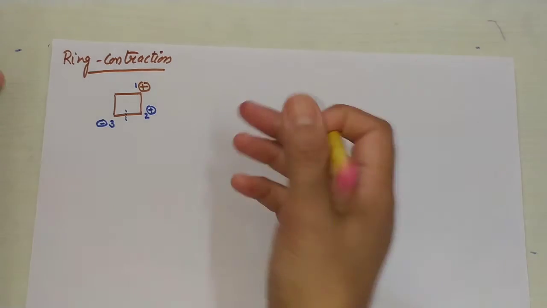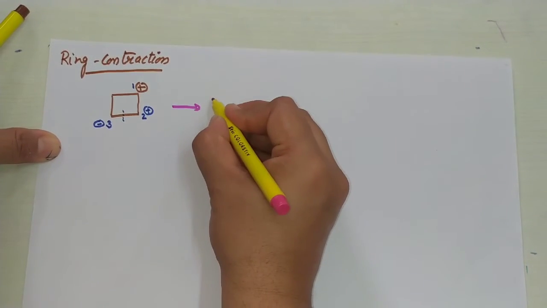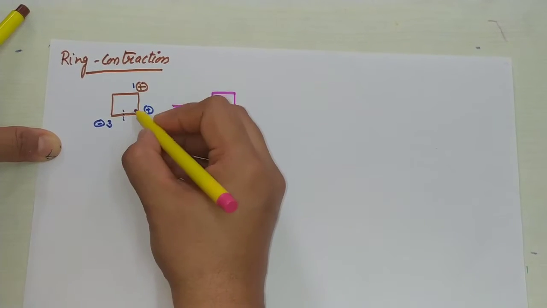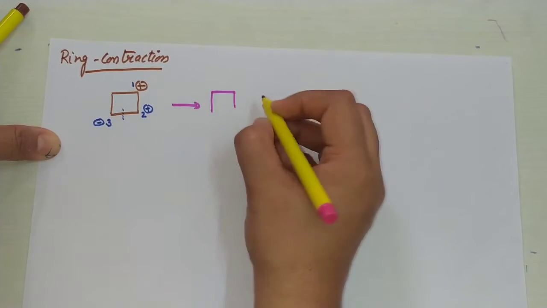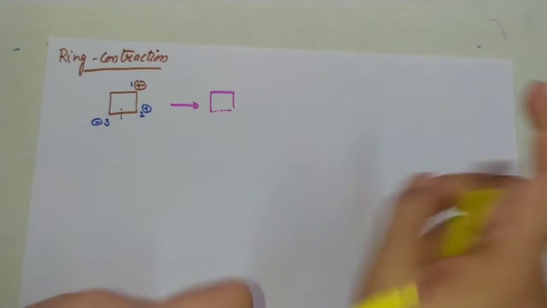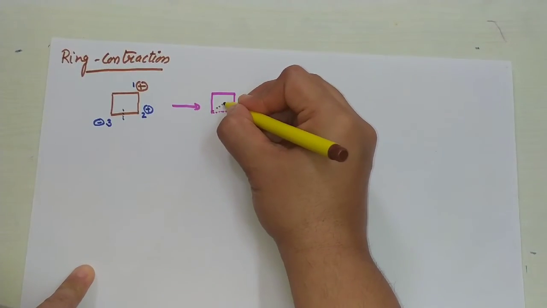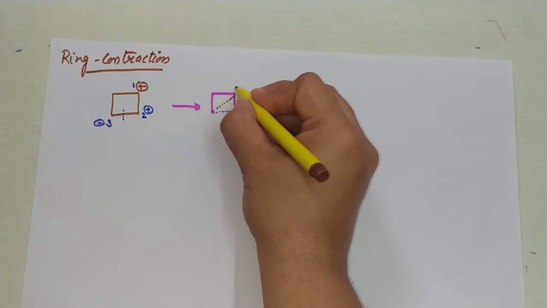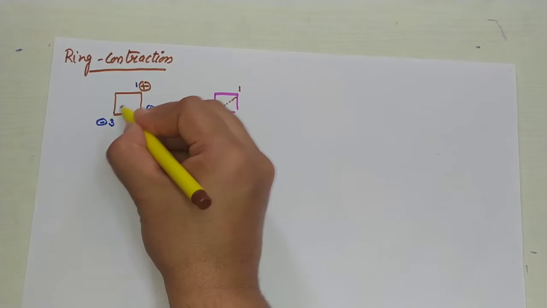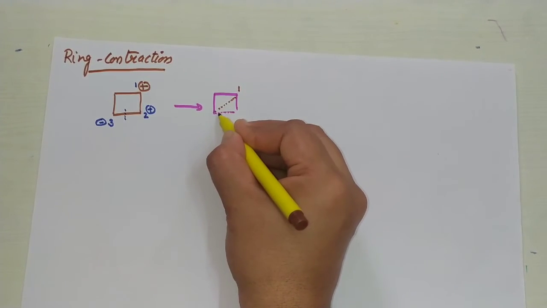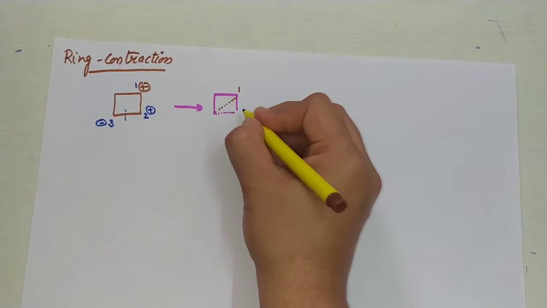If this takes place, then the intermediate is just like this, this, this and this. This remains the same. So there is a bond breaking of this. So this bond break takes place, and there is a bond formation between this and this atom. Okay. So there is a ring contraction. This carbon number 1, by this bond formation, positive and negative charge combine like this, and this bond will be breaking.